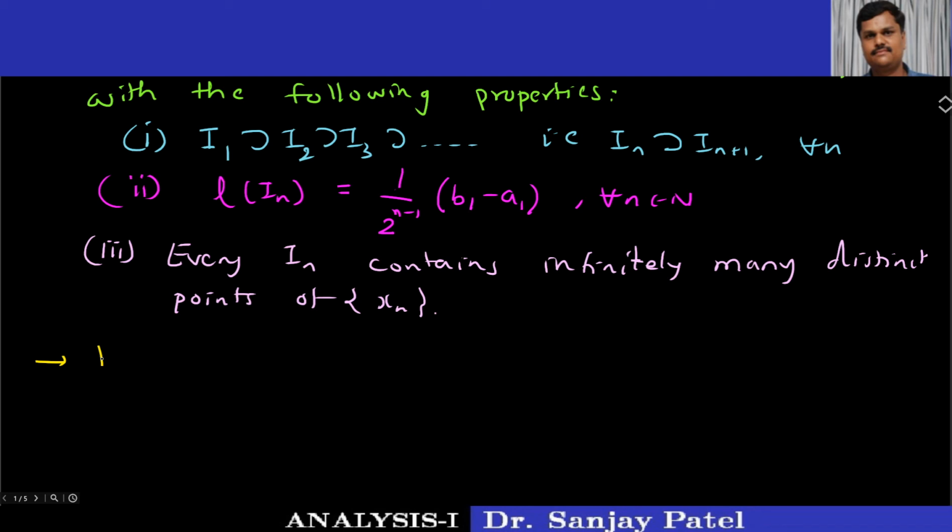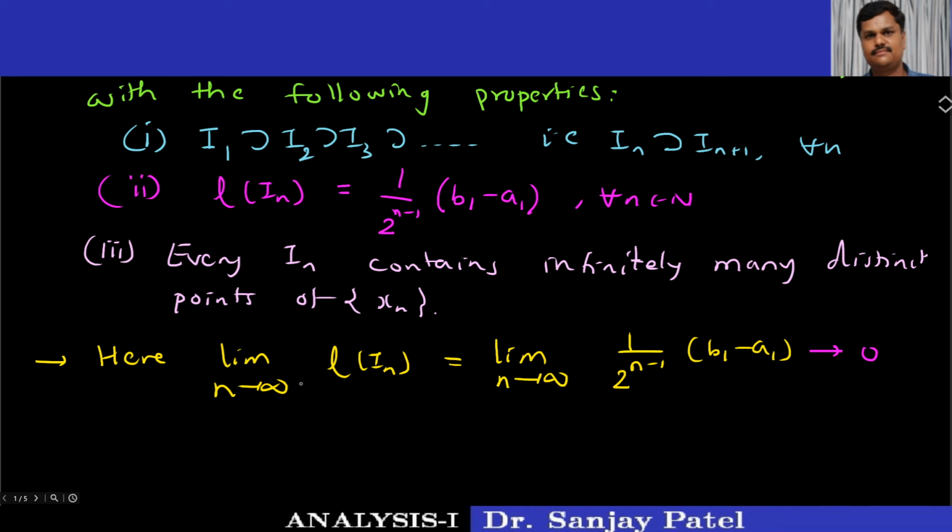You know, it is actually 2m, and 2m is a constant, positive constant. So this tends to 0. We know that this tends to 0 as n tends to infinity. Okay, so what I have proved is length of In tends to 0 as n tends to infinity.